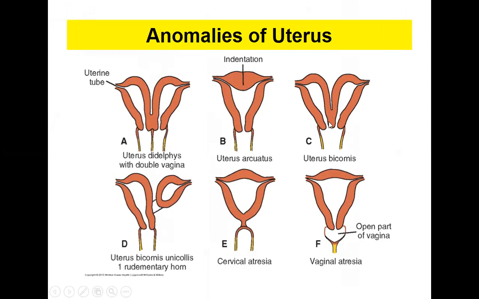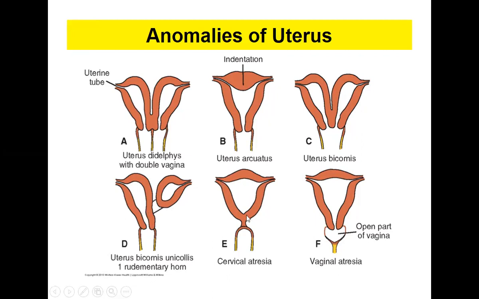And sometimes the vagina has fused, but the uterus remains as two separate tubes. The two tubes have not completely fused, so there are two uterine cavities. This is called the bicornate uterus. Okay, bicornate uterus. And sometimes one paramesonephric duct has developed well, and the other remains as incomplete development. Okay, this is a type of the bicornate uterus.